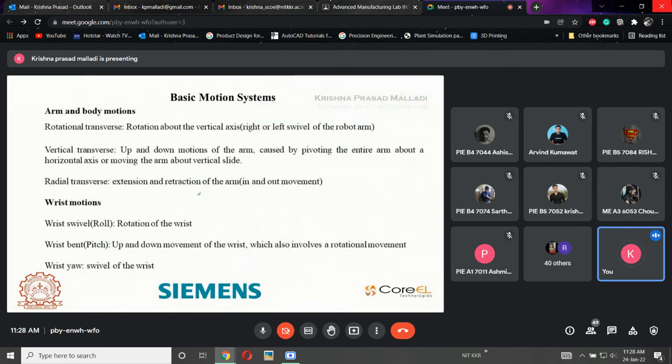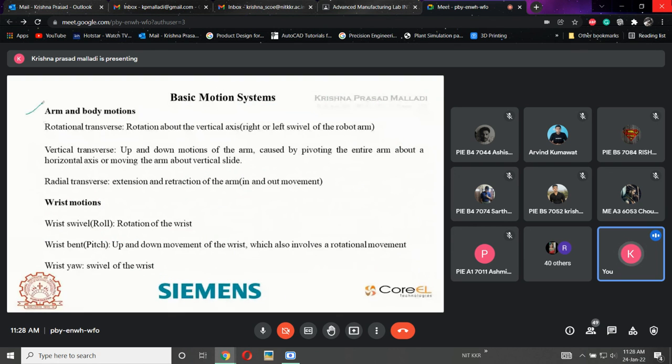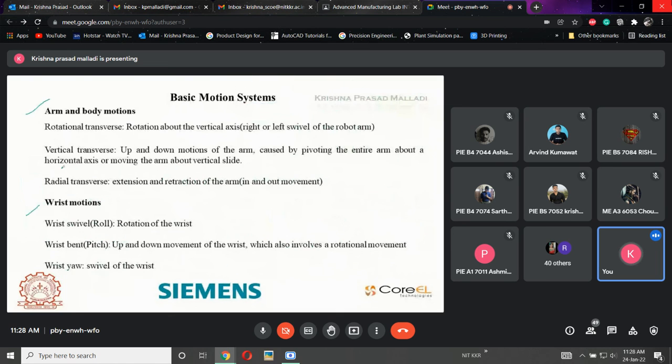There is a video in which everything will be explained clearly. I will be explaining that in tomorrow's session. I will explain this and I will end today's session. Like I already told you, the robot will have separate degrees of freedom and the wrist has separate degrees of freedom. Here it is: rotational, vertical, and radial.